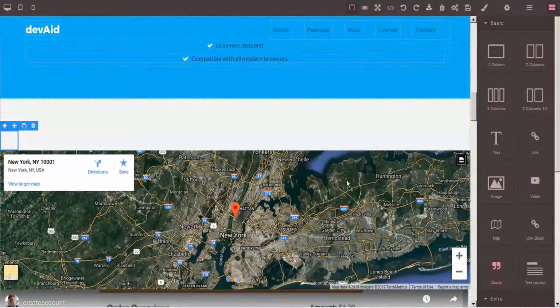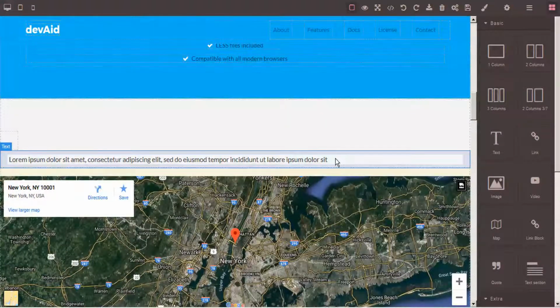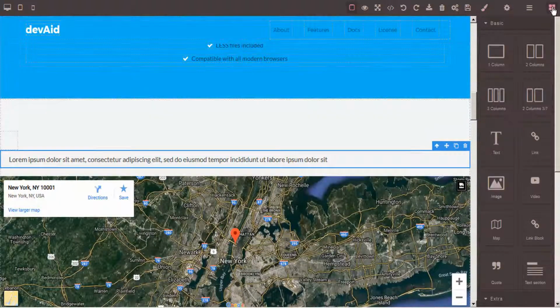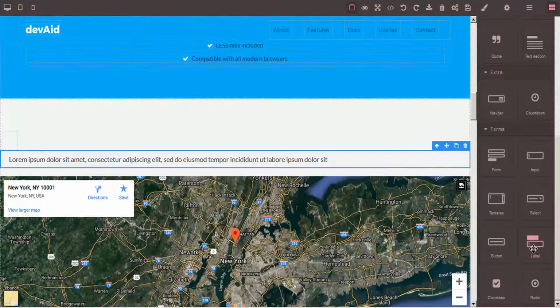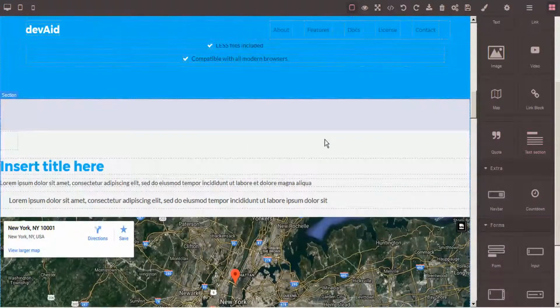And we also have a quotation box that we can put. And so here we can input whichever inspiring quote we want our clients to be reading on our site. And we can also input another text section here as well.